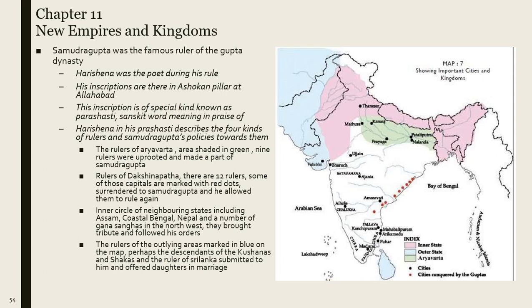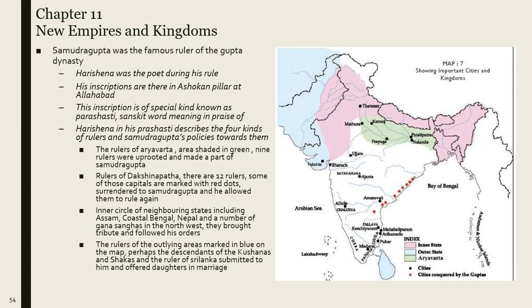They surrendered to Samudragupta and he allowed them to rule again. So these areas where the red dots are, are the cities conquered by the Guptas. The inner circle of neighboring states, including Assam, coastal Bengal, Nepal and a number of the Gana Sanghas in the northwest, brought tribute and followed his orders.